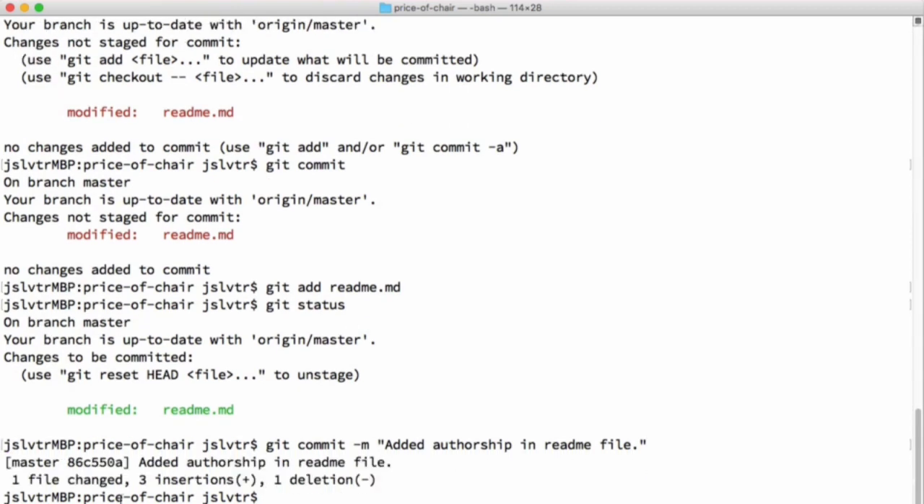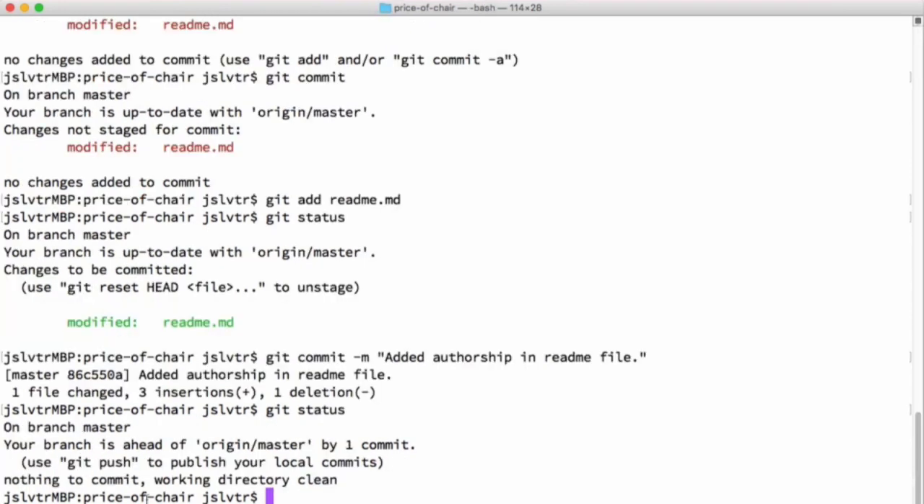Let's do that, and now it tells us that we've made a new commit. It gives the commit a code, and it also tells us that we've changed one file, added 3 new lines, and deleted 1 line. Okay, and now if we press git status, then it tells us nothing to commit, because we haven't made any changes that haven't been committed yet. So all our changes are now ready to be pushed, and it says that our branch is ahead by 1 commit. So there's 1 commit that we've got in our local copy that is not in the remote copy.